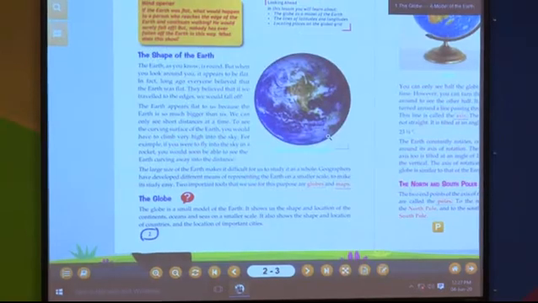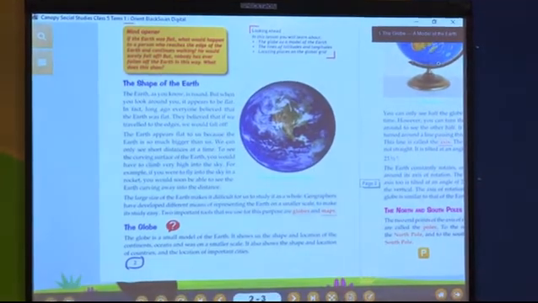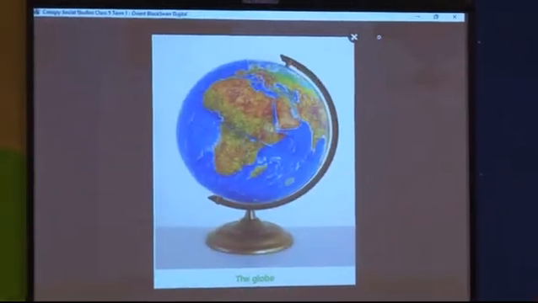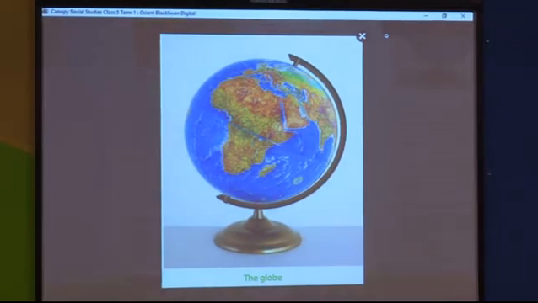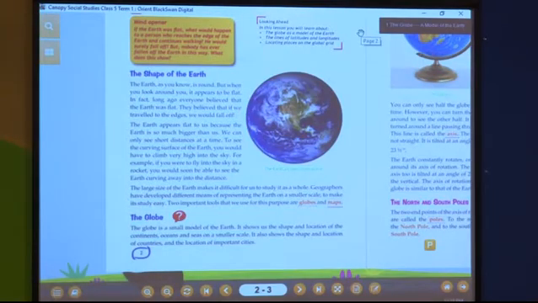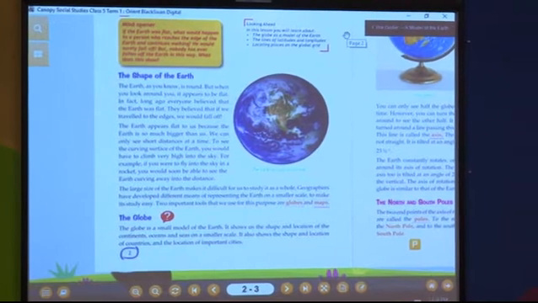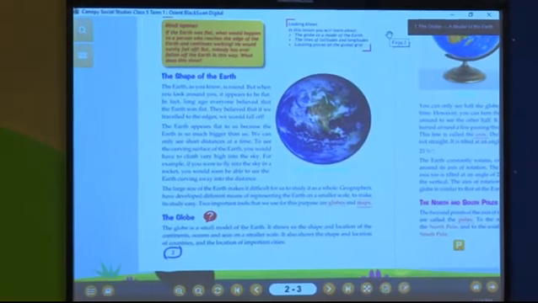Now globe. What do you think a globe is? This is the picture of a globe. Globe is nothing but the small picture or the miniature of earth. It is a small model of earth. Can we learn the earth at one time? No, it is not possible.